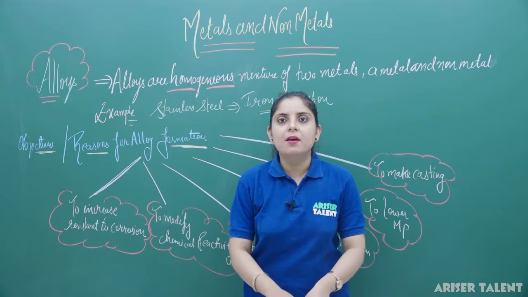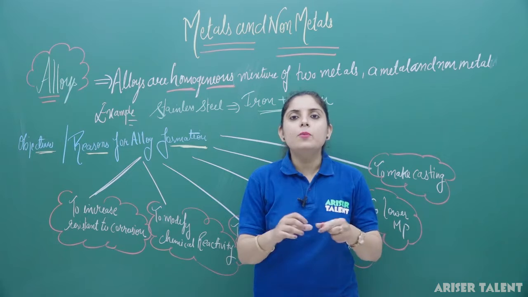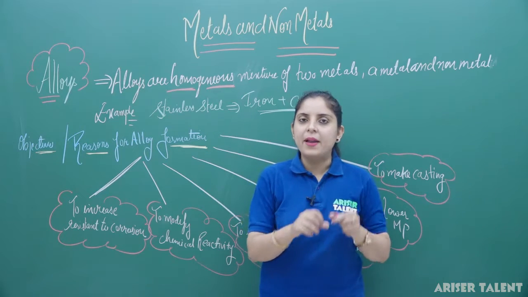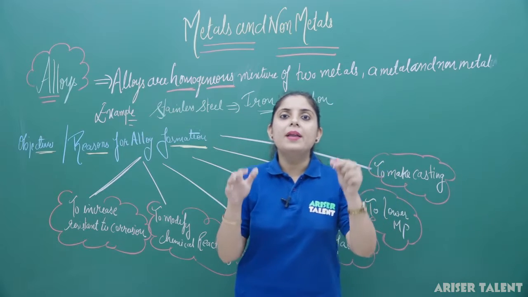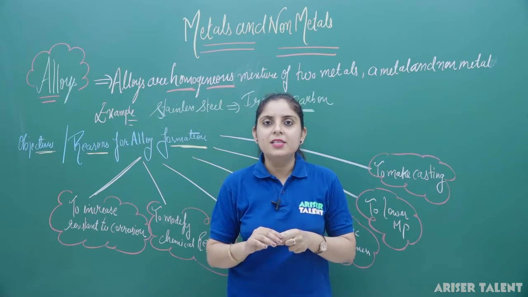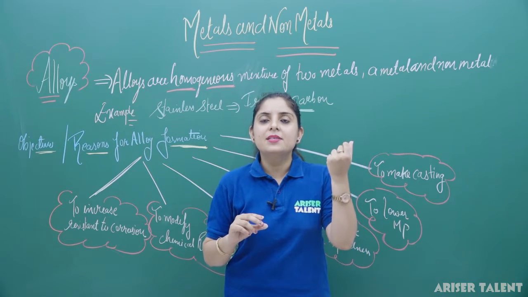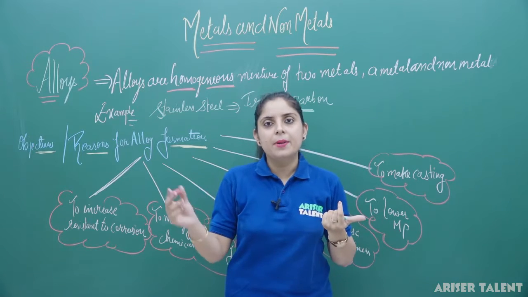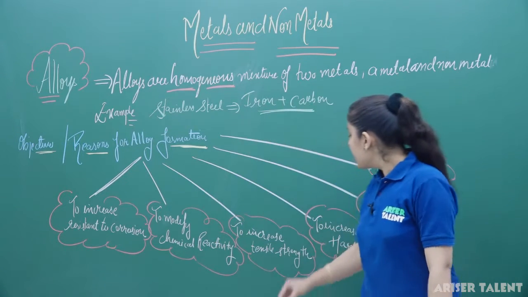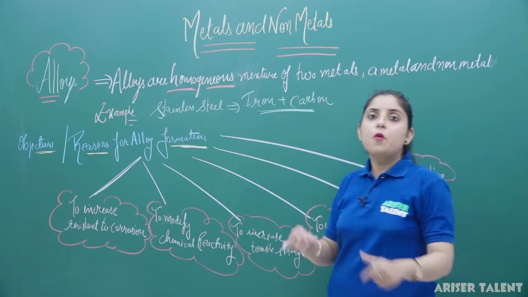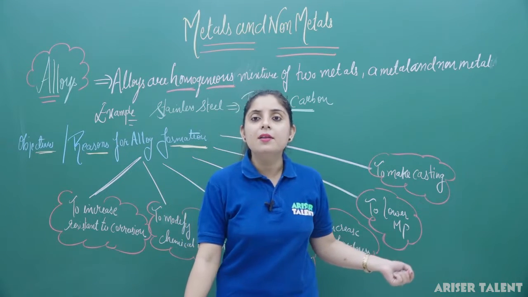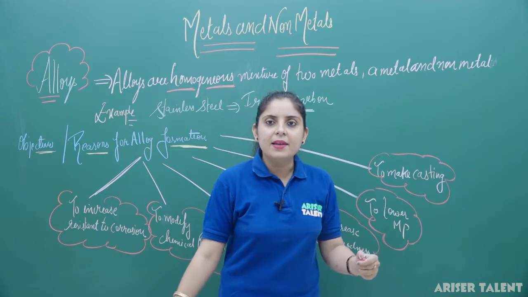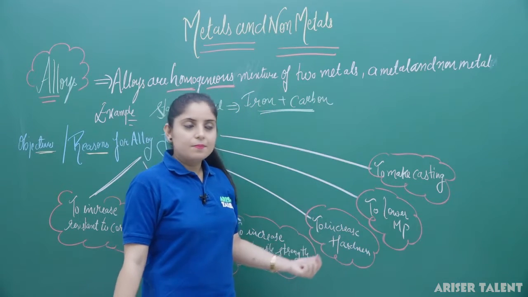If you want to increase the tensile strength of a material, you have to make the alloy. Example here is Magna aluminum. Magna aluminum is a combination of magnesium and aluminium, and you can see that magnesium and aluminium are the individual metals, but the Magna aluminum has a greater tensile strength as compared to magnesium and aluminium. Clear? To increase the hardness, if you want to increase the hardness of any substance, you can make its alloy. Similarly, we have just mixed the carbon with iron to increase the hardness.